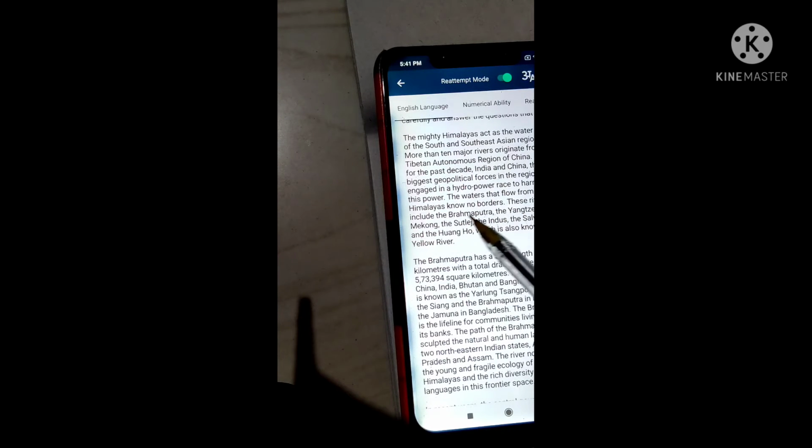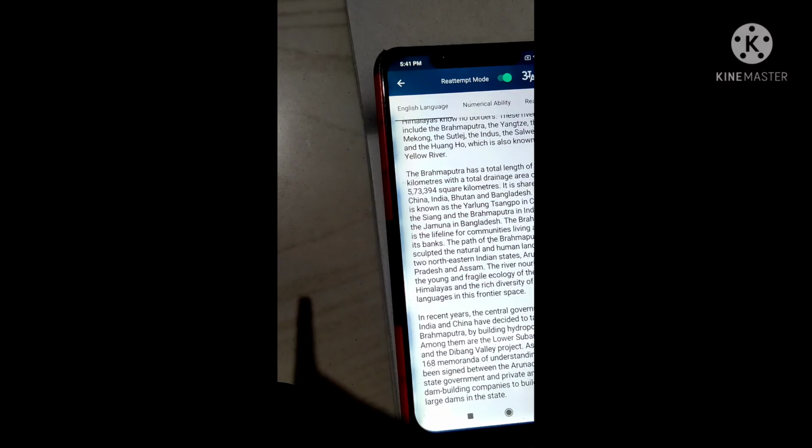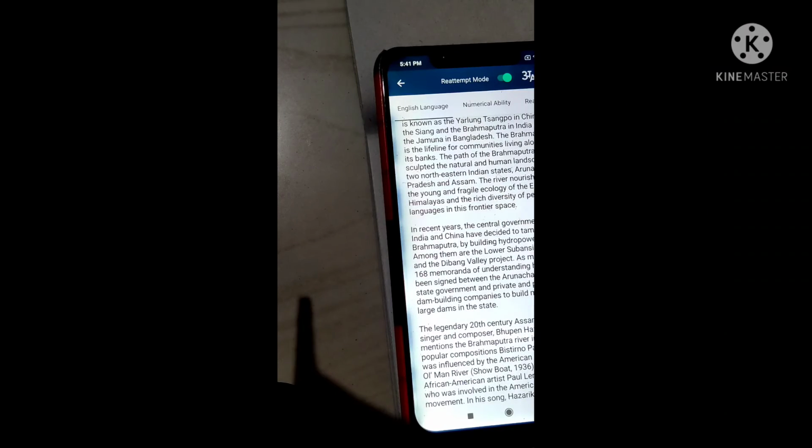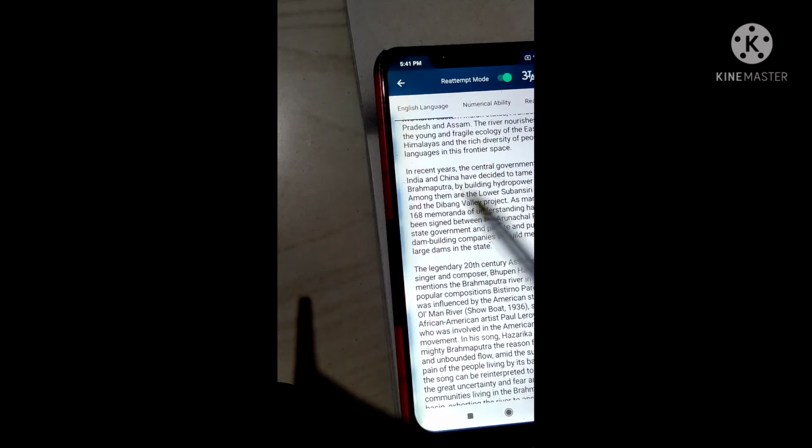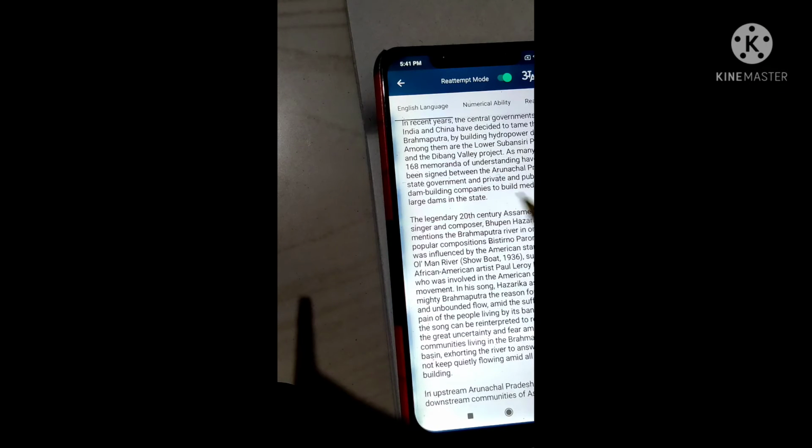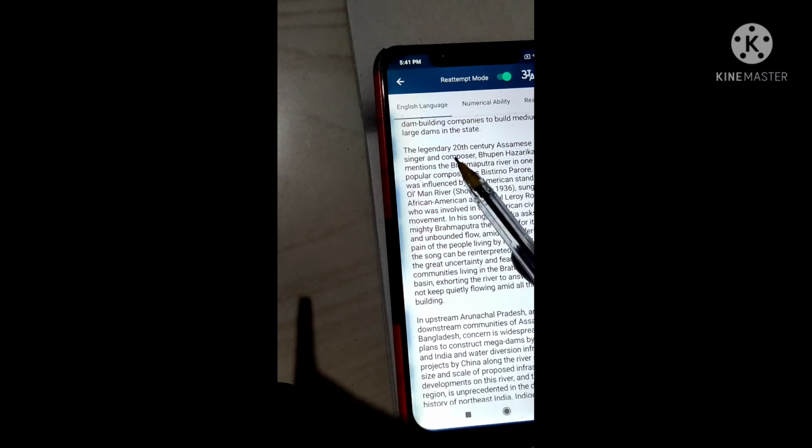The Brahmaputra flows through China, India, Bhutan, Bangladesh. Recently, the central government in India decided to invite private and public dam building companies. And next, the legendary 20th century Assamese singer and composer Bhupen Hazarika.